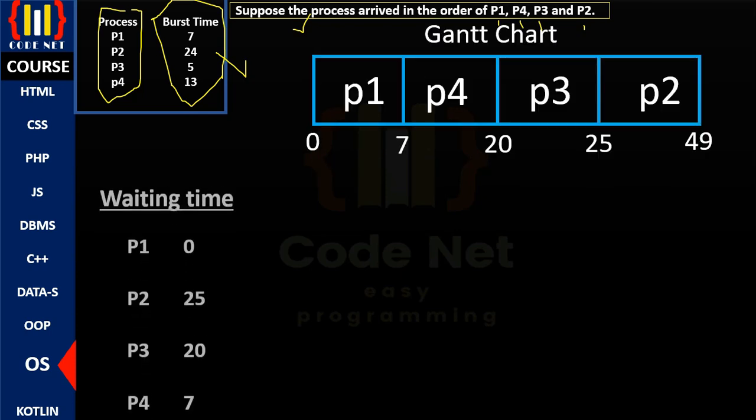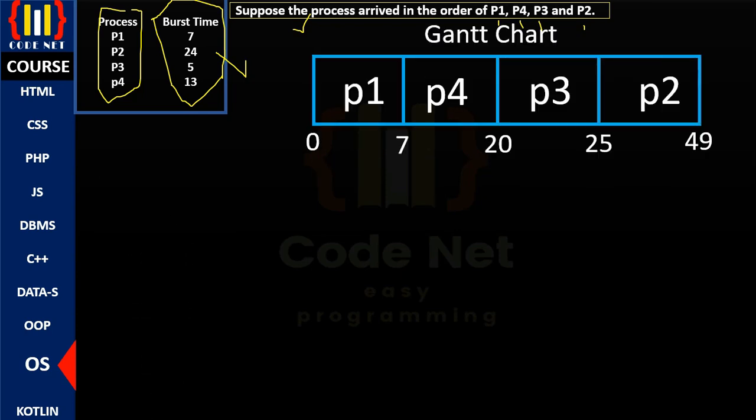So even in an examination, please don't forget, always start by plotting a Gantt chart. When you make a Gantt chart, it will be easy for you to extract the waiting times for the first come, first serve scheduling algorithm, because the data will be clear, everything will be clear. You will clearly understand what is happening. So we have process 1, it arrived first and it arrived at 0 milliseconds. All the numbers that are here represent milliseconds, which is the actual time that the CPU will take to process each and every process that we have in our question.